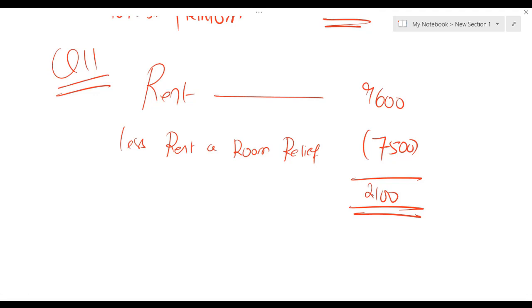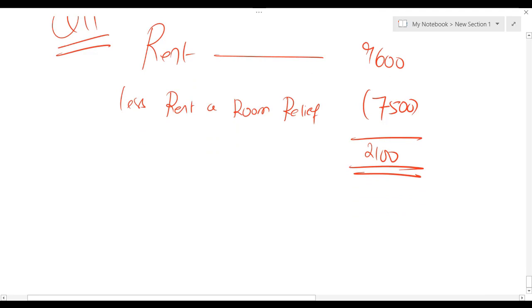Now let me tell you one more concept. For example, rent from room is 6,000. Okay.